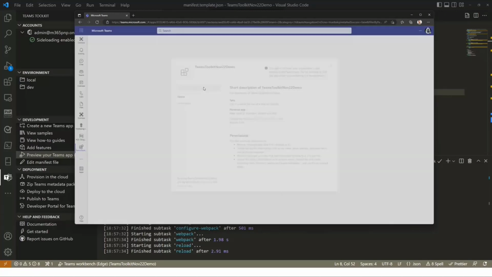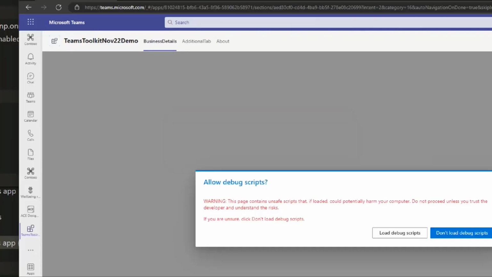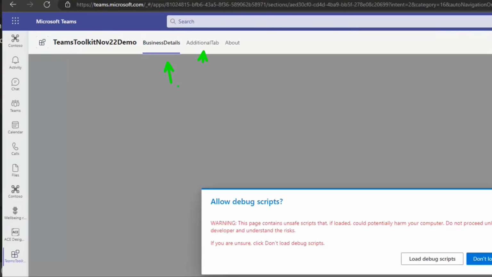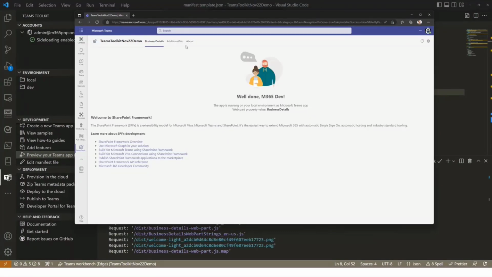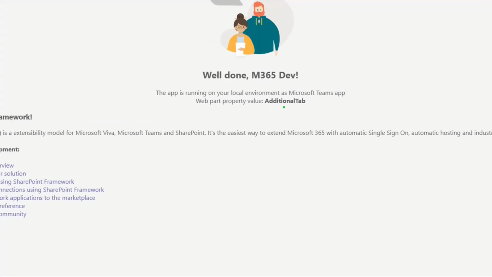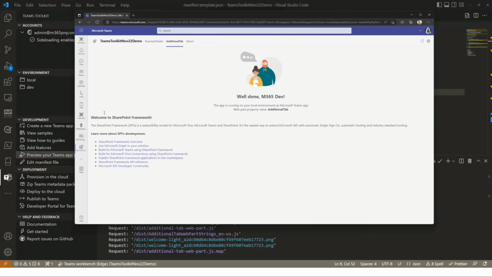But now, as we're running in the browser, we can see that we have two different tabs. You can see them both in here, which is really, really cool. Let's load the debug script. We can see the first tab available there, and as I click to the second tab, it is available and getting loaded as another component. And this is the additional tab, which we just added in the code. So making it super, super easy to do modifications. And again, the hot reload works really, really well.